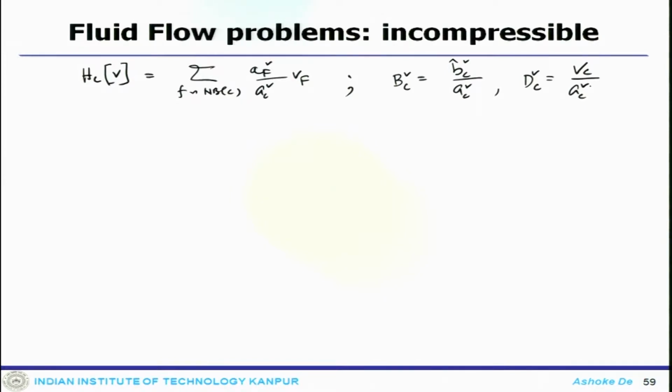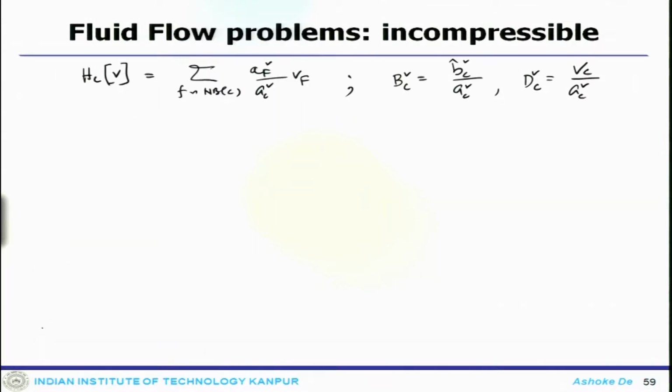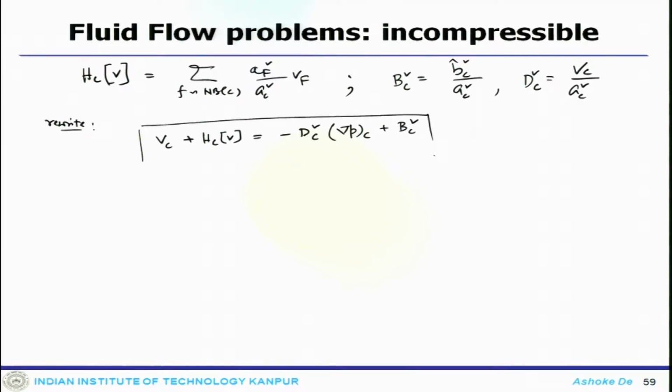Now, the previous equation, this one, you can reformulate or rewrite in a vector notation like V_C plus H_C^V equals minus D_C^V delta P_C plus B_C^V. This is how you can write it, and this will be very useful later on when we discuss the other terms.